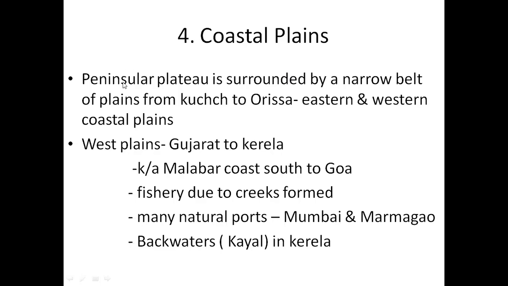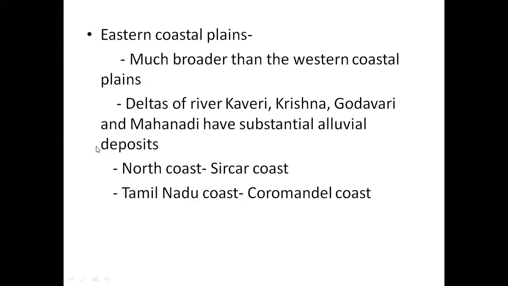As the western coastal plains are in the west, the eastern coastal plains are in the east. They stretch from Orissa to Kerala. Clear? And they are much broader than the western coastal plains. Western plains are narrower and the eastern plains are broader. Now there are many rivers in these areas which make deltas.